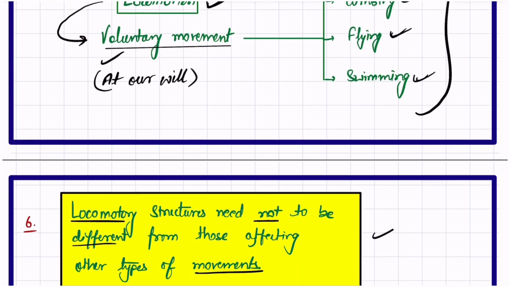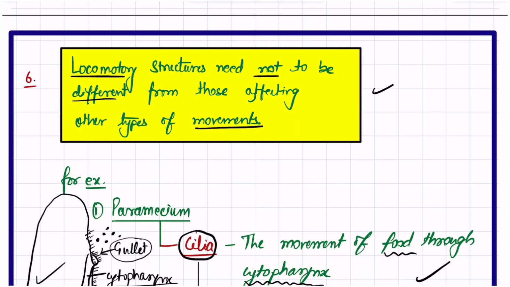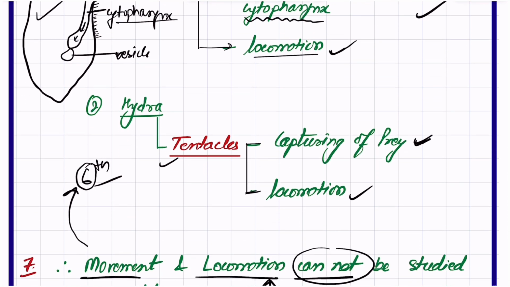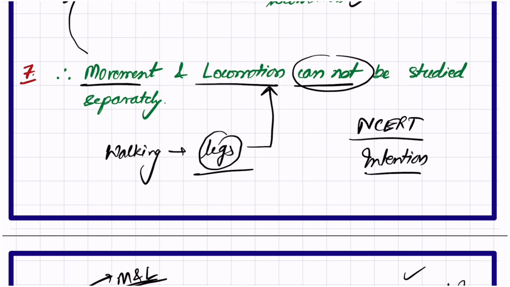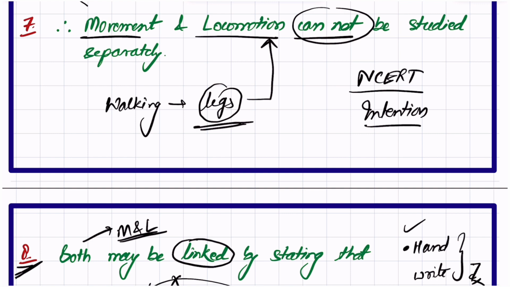Examples we discussed, and we are saying that we cannot say that if a particular organ is used for locomotion, that organ cannot be used for movement. The same organ can be used for movement and locomotion. We took the example of cilia in paramecium, tentacles in hydra, and we said that they cannot be studied separately, and we took the example of walking.